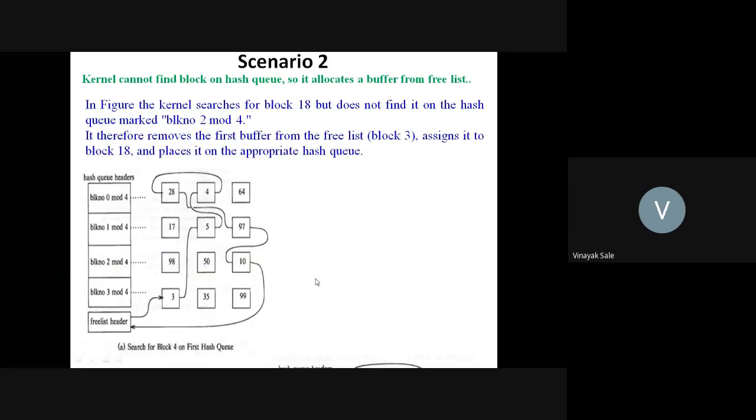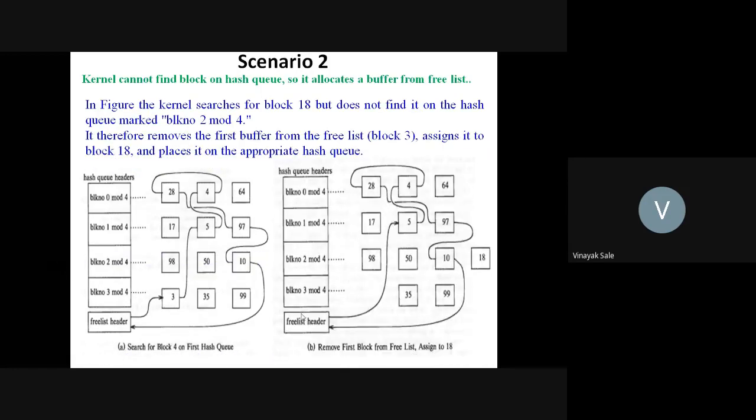See, after placing here, it removed 3 from the free list and marked it as block number 18 and placed it on the particular hash queue. Did you get it? This is scenario 2.